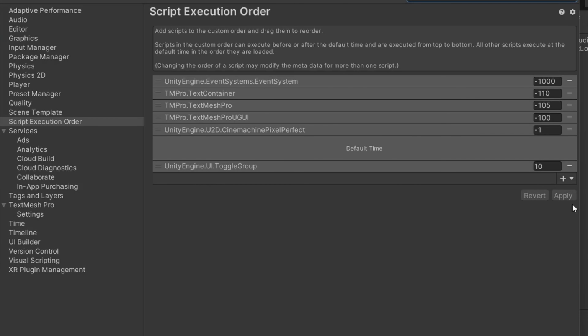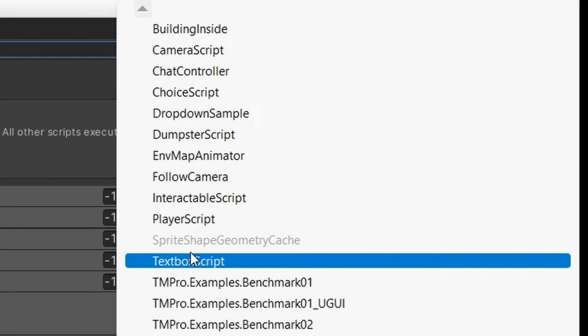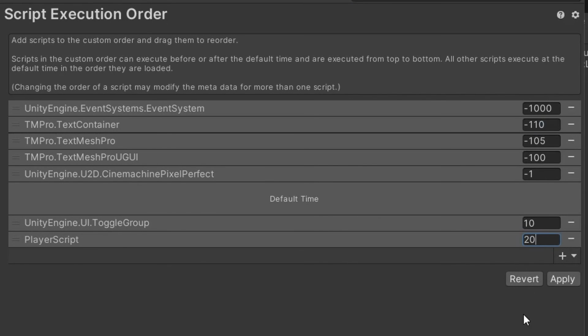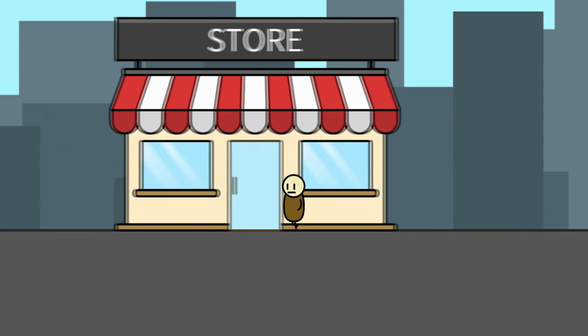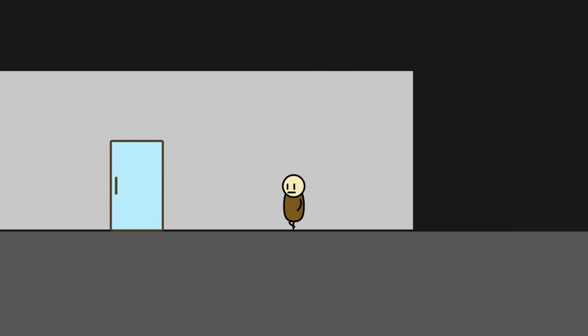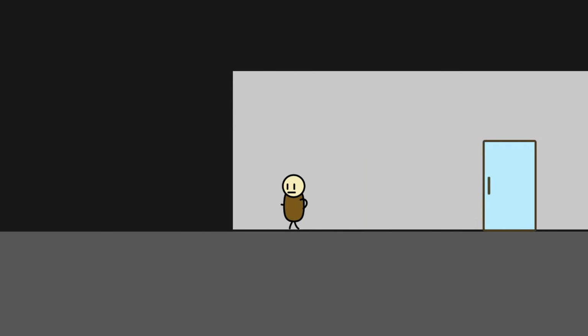I ended up changing the script execution order, which I know sounds like a sketchy fix to any Unity experts watching this video, but based on my code structure and how I coded the player, I'm quite confident that it was a simple and effective way to solve the issue. But I don't know, maybe my project internally explodes the next time I try to run it. But anyways, now when the player entered the store, there was a black background covering the outside, and we had our inside of the store with working wall collision.